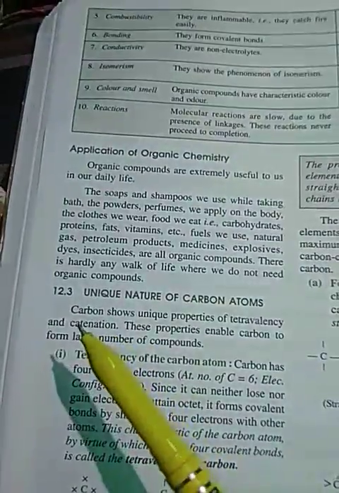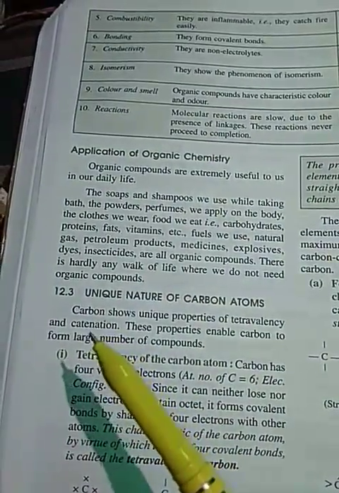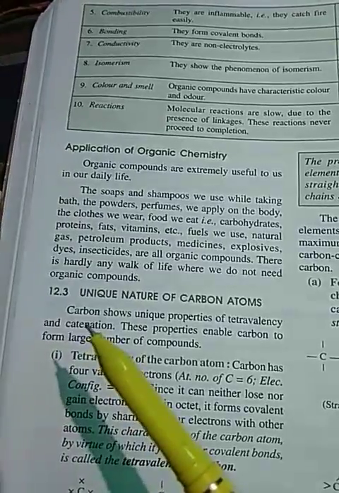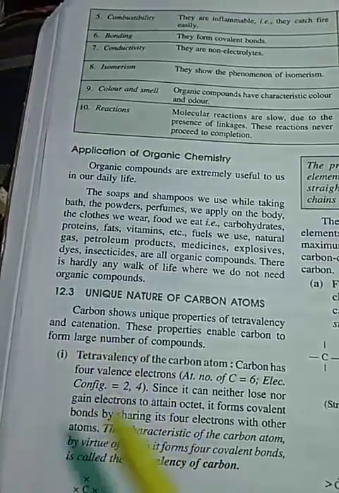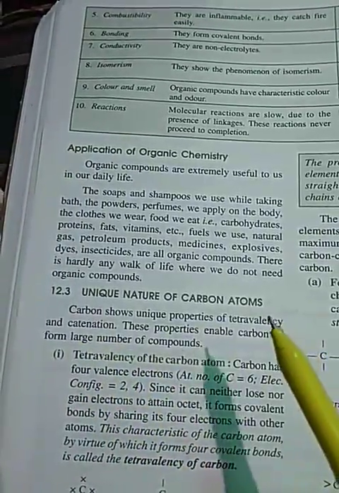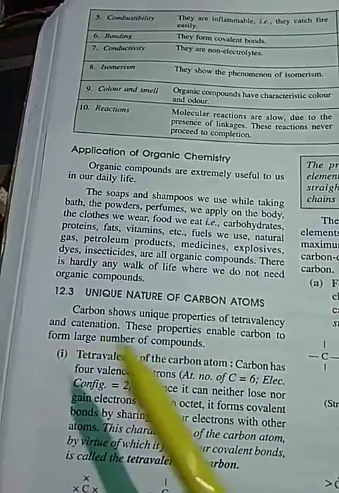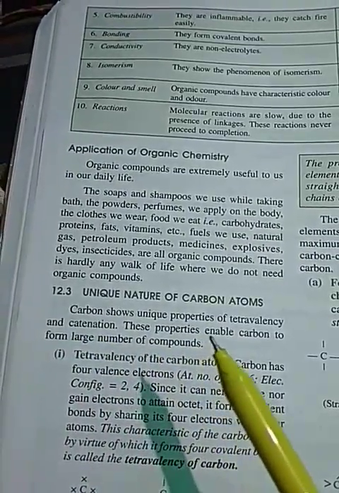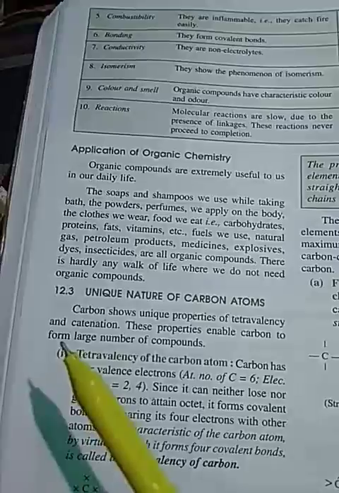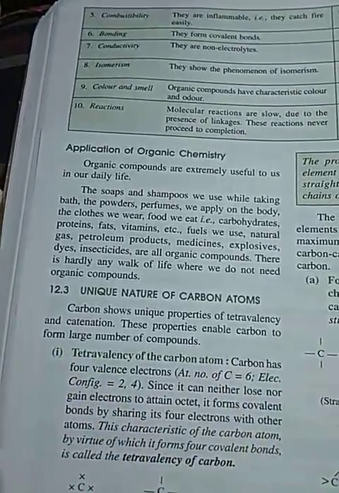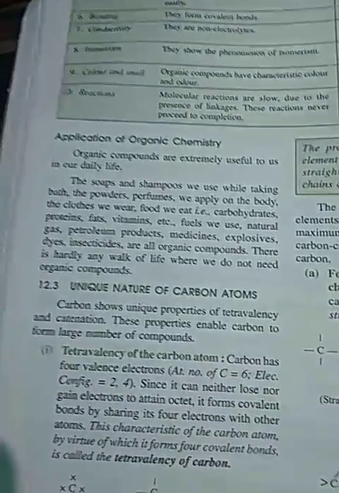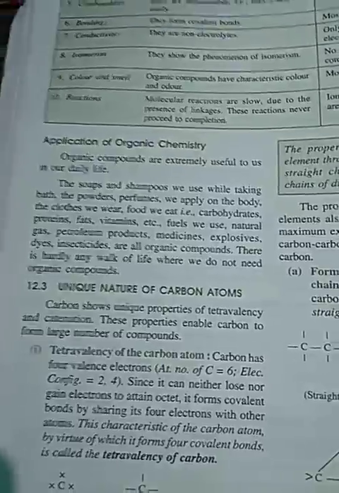I am sure this word catenation will be a new word for you. These two properties, tetravalency and catenation, make carbon form a large number of compounds.